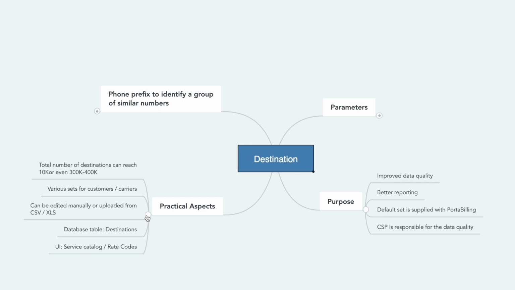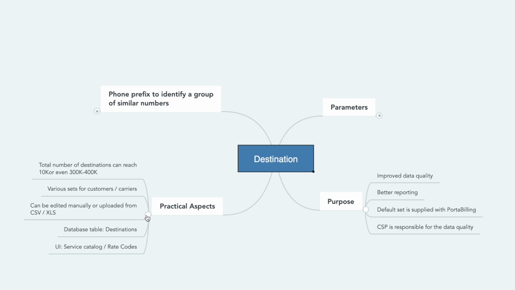Phone prefixes constantly change, and also the operators' needs vary. For example, some operator may need more detailed prefixes for one country, for example, for Ukraine. A Ukrainian operator would need to have all numbers for each specific region, as well as numbers for mobiles, numbers for the fixed lines, etc. While an operator in Argentina needs less specific destinations. For Argentina and for Ukraine, they may specify just plus 380.